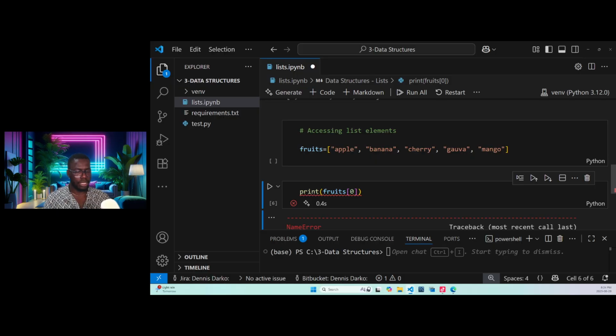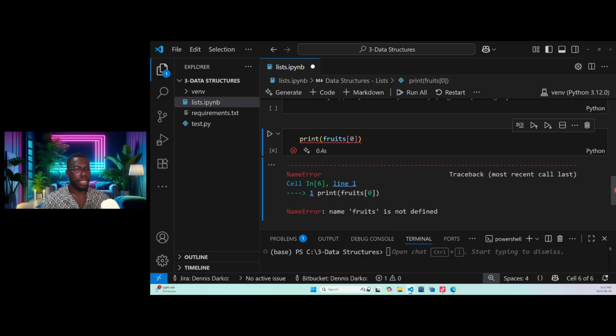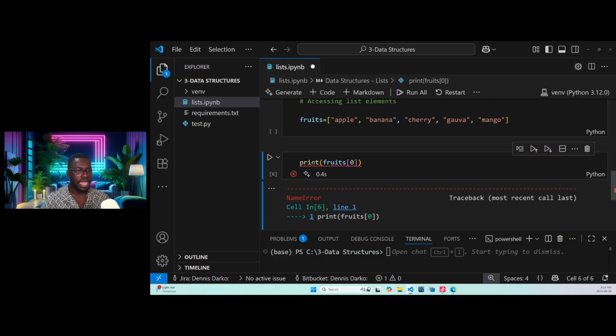I think there's a spelling mistake somewhere. Okay, let's see. Name error: name fruit is not defined. Yeah, so it means I spelled fruits wrongly.